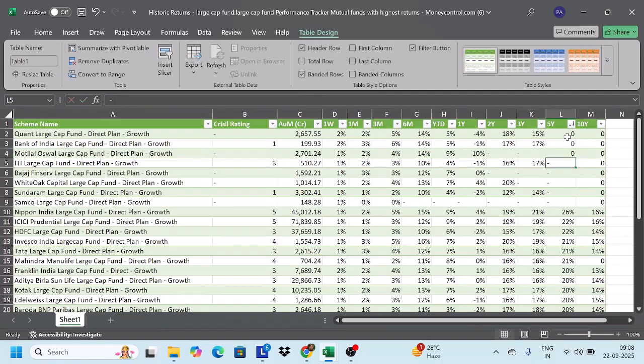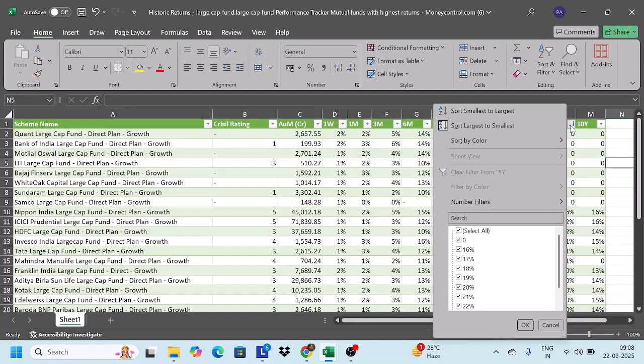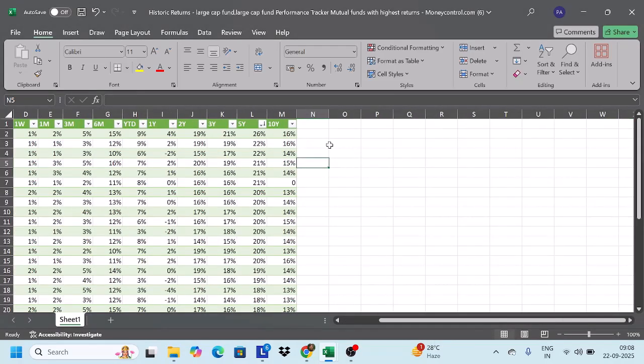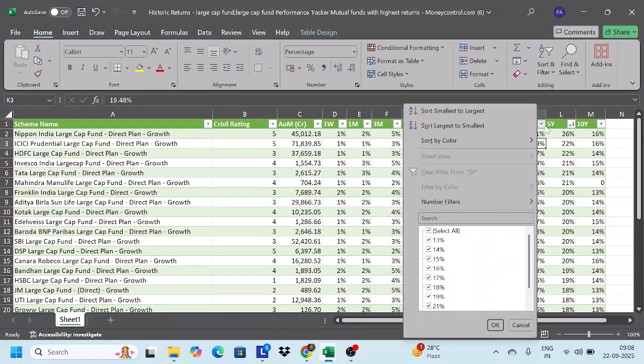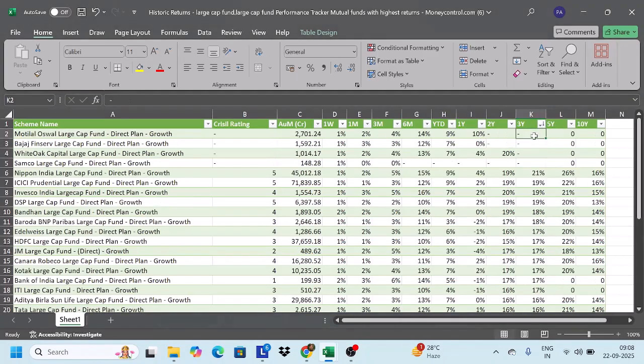These funds don't have a history for 5 years because they are new funds. That's why they don't have any number here. So I'm putting them 0 so that I can sort them and see which fund has given the maximum return. On a 5-year time period, it is ICICI Prudential, followed by HDFC Large Cap, then Invesco. And if you have to see the 3-year, we can just sort on a 3-year basis also. There are some funds which don't have a track record for 3 years, so we can just make them 0.